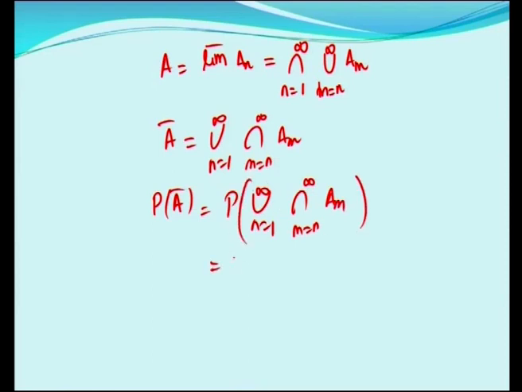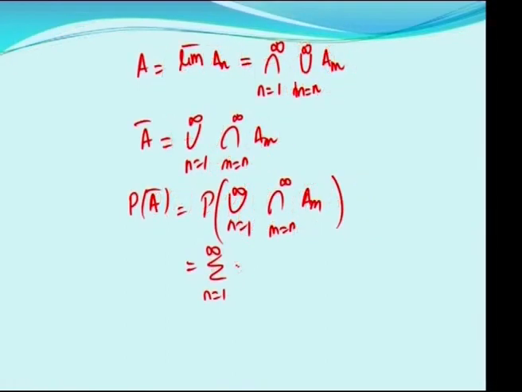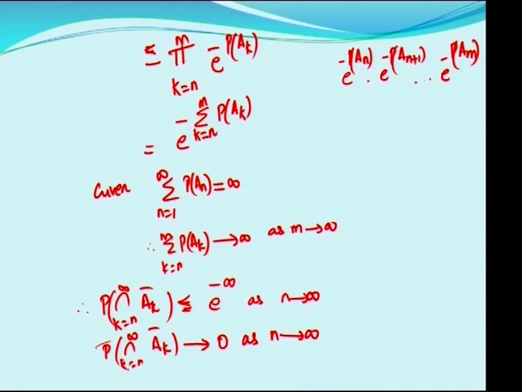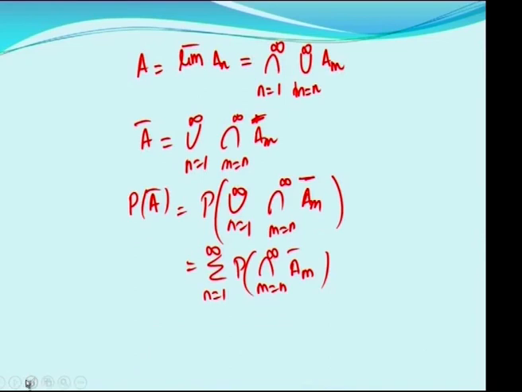This union will become summation when you take it outside. Summation N is equal to 1 to infinity P of intersection M is equal to N to infinity AM closure. Applying this, P of intersection K is equal to N to infinity AK bar tends to 0 as N tends to infinity.